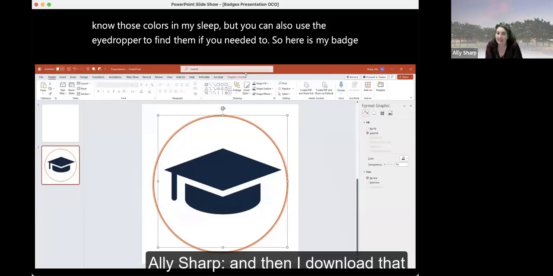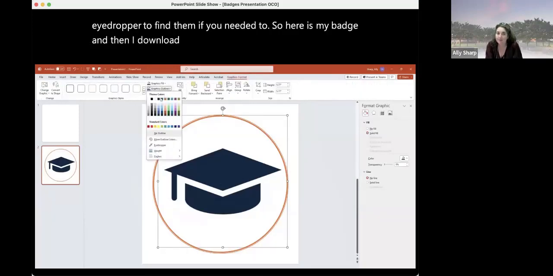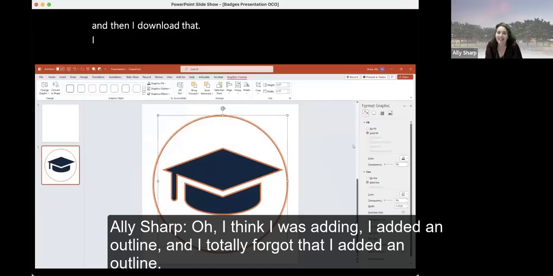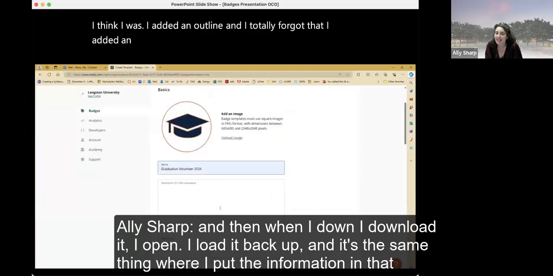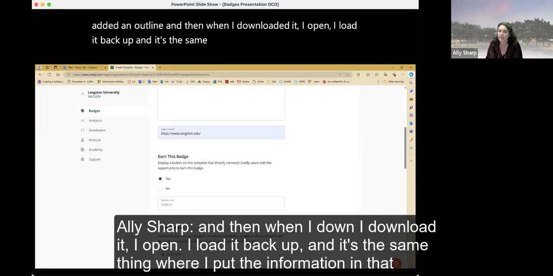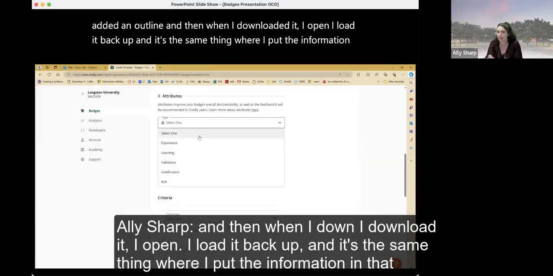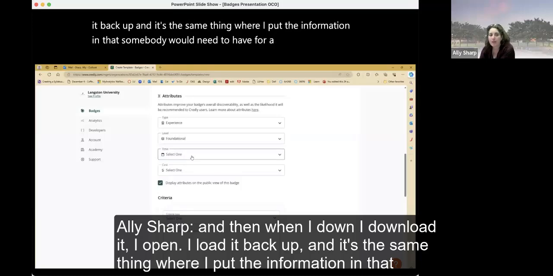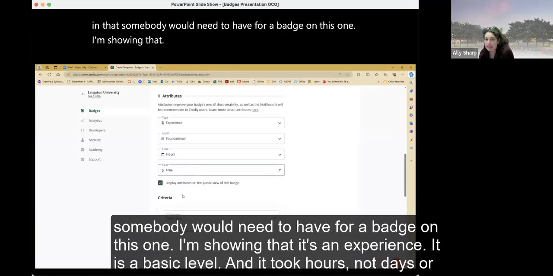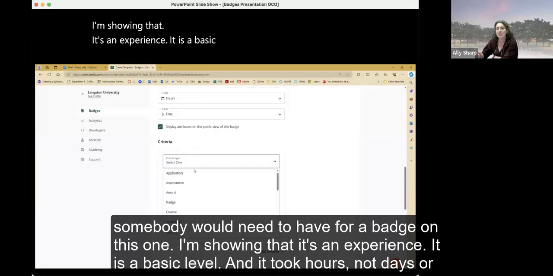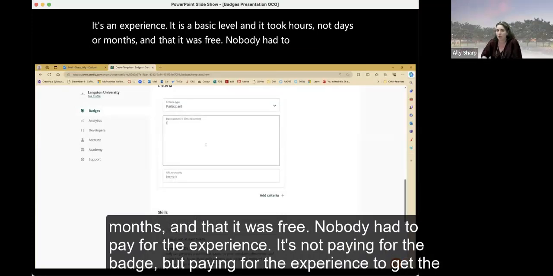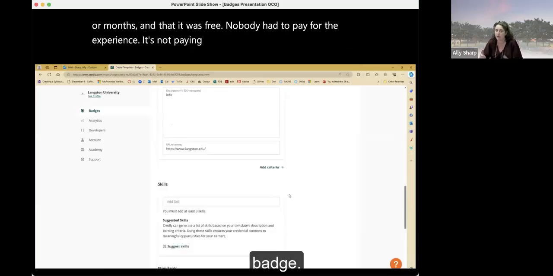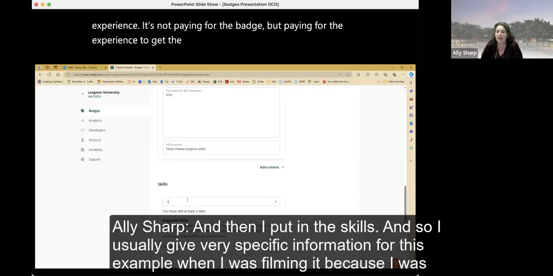And then I download that. Oh, I think I added an outline and I totally forgot that. I added an outline. And then when I download it, I load it back up, and it's the same thing where I put the information in that somebody would need to have for a badge. On this one, I'm showing that it's an experience. It is a basic level, and it took hours, not days or months, and that it was free. Nobody had to pay for the experience. It's not paying for the badge, but paying for the experience to get the badge. And then I put in the skills.